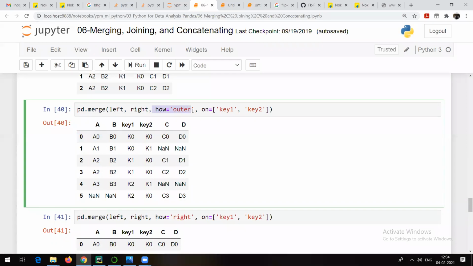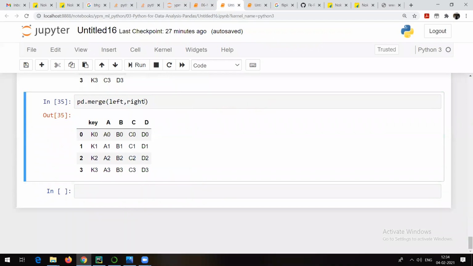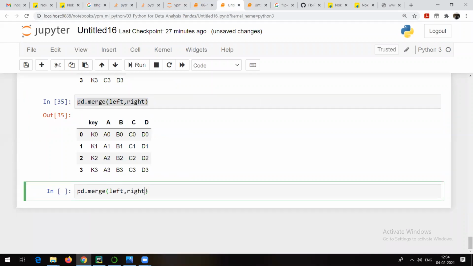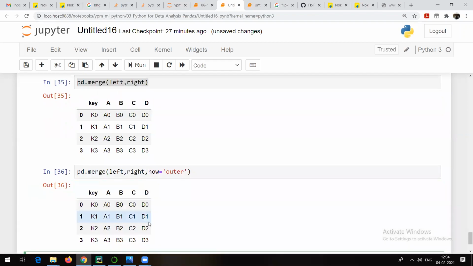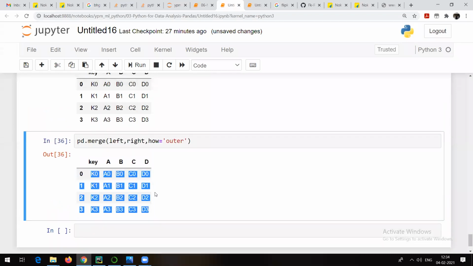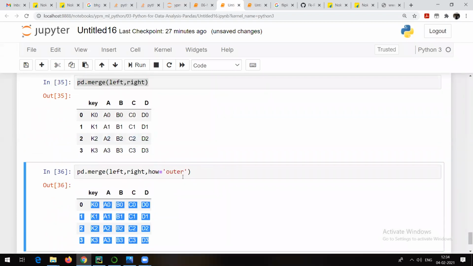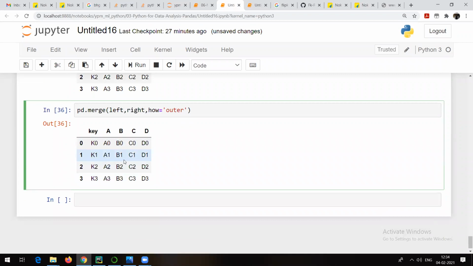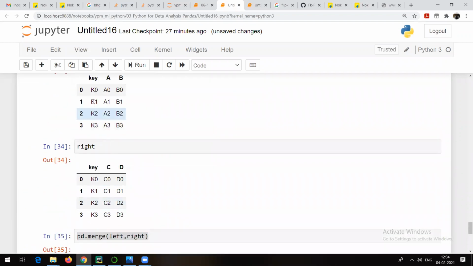Now this is what it is going to show, and which options you can make use of. Suppose I run the same command, but instead of the default inner merge, I want to join it in this way, outer. So you are going to get something like this. That means obviously you are going to get everything. And in this case, we are going to get the same result because everything is matching. Whether it's outer, inner, left, or right, whatever it may be, you are going to get the same result because everything is actually matching. Everything means I want to say these indexes, right?